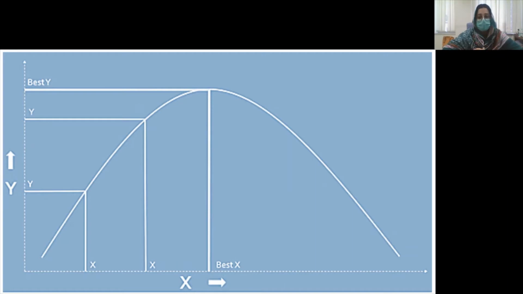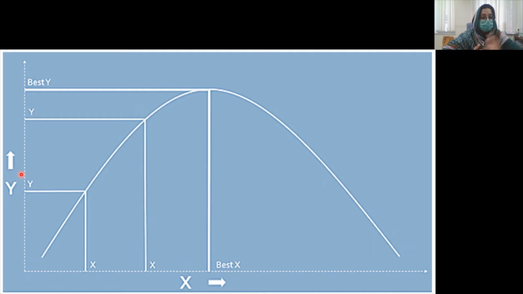Let's take a look at a very simple example of an optimization problem. So this is a given parabola. The problem is to choose x that gets us the largest y. So we can try different values of x. For example, this value of x gives us this particular value of y, and at this value of x it gives us this particular value of y. So we keep on trying different values of x to get different values of y, and then we compare them and see if we have already gotten the largest y or not. In other words, in this problem, we want to maximize the value of y.